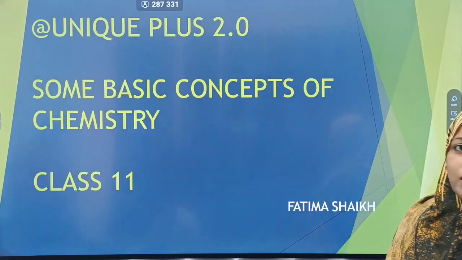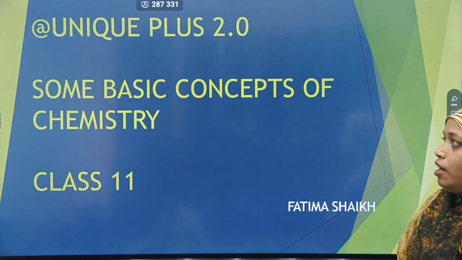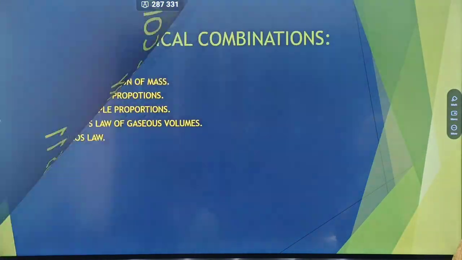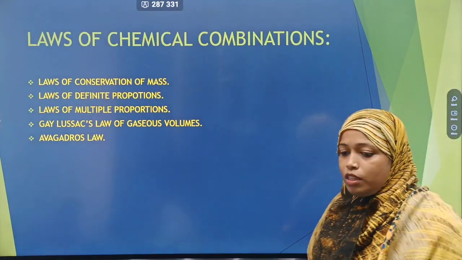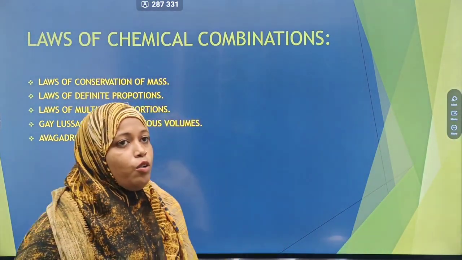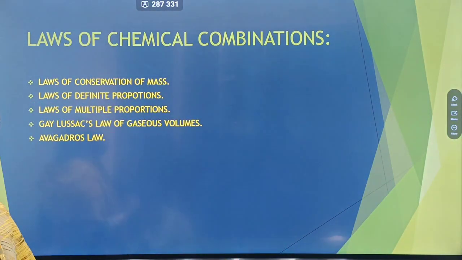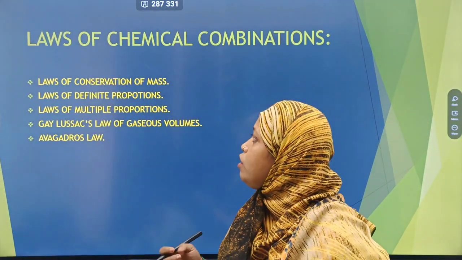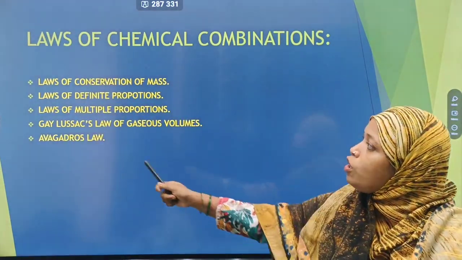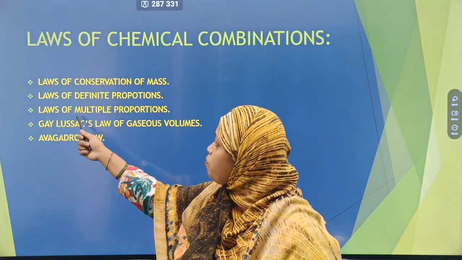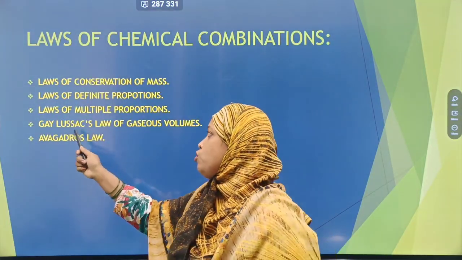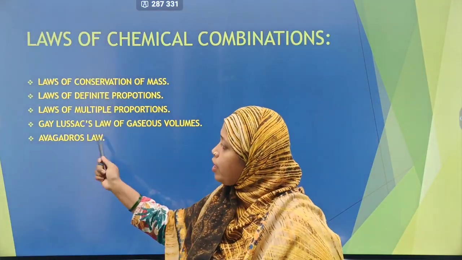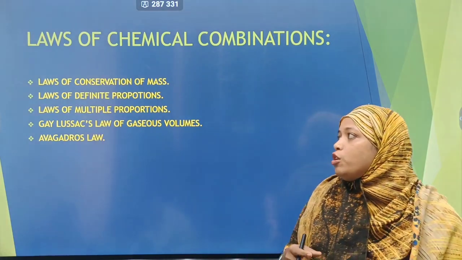We will continue with some basic concepts of chemistry, class 11. Today we learn about chemical combinations, how elements combine to form compounds, and they follow certain rules. These rules are the law of conservation of mass, the law of definite proportion, the law of multiple proportions, Gay-Lussac's law of gaseous volumes, and Avogadro's law. We'll go through these laws one by one.